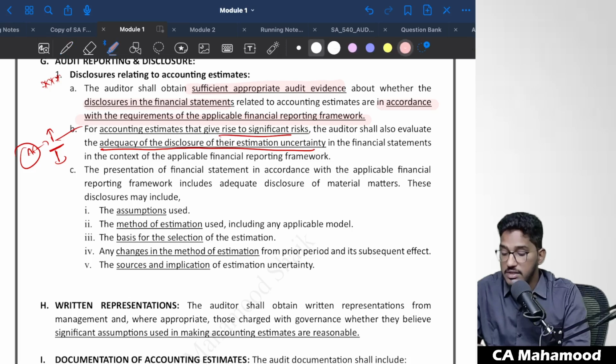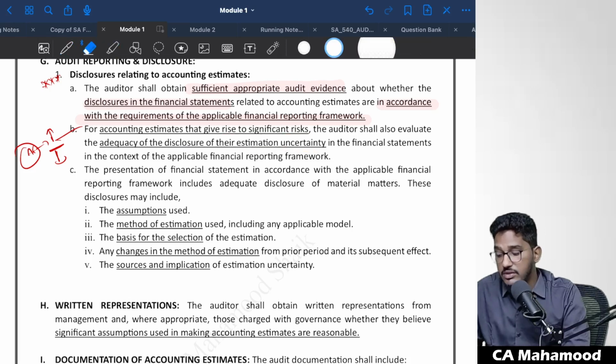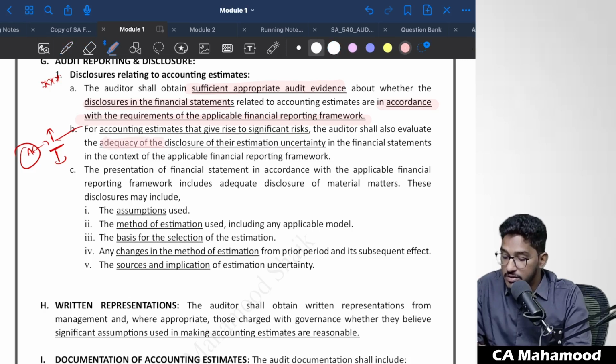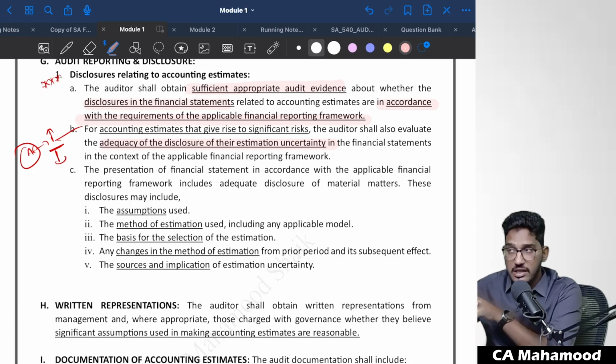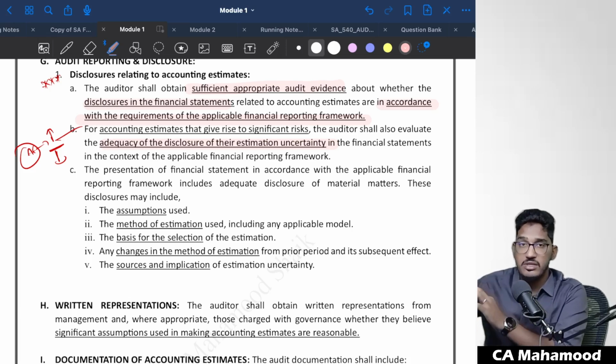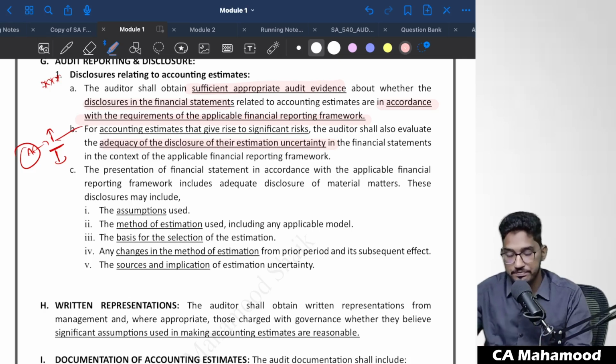For accounting estimates that give rise to significant risk, the auditor shall also evaluate adequacy of the disclosure regarding estimation uncertainty. They have to even disclose the fact that this kind of accounting estimate carries high estimation uncertainty. That fact also they have to mention.